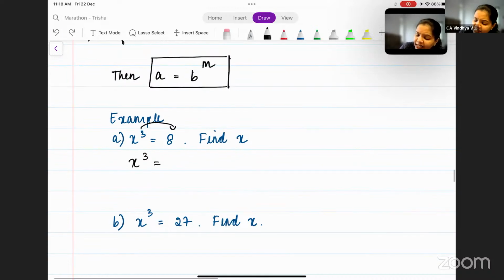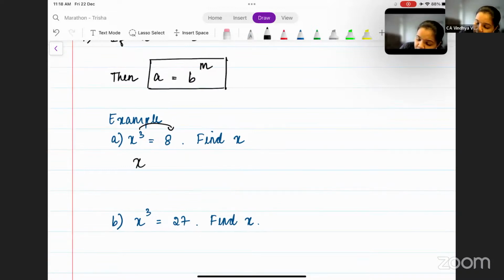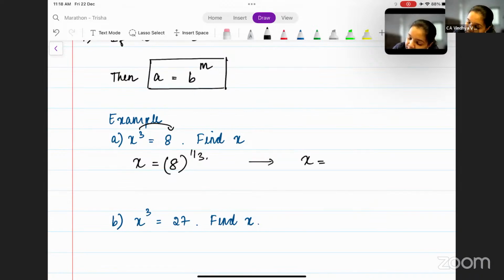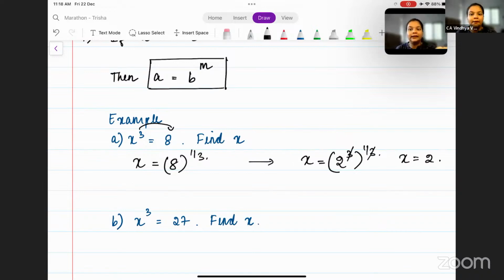Can I write 8 as, 1 minute. First, let us shift this 3. x is equal to 8 to the power 1 by 3, which can also be written as x is equal to (2 to the power 3) whole to the power 1 by 3. So 3 and 3 here get cancelled. So what is the value of x? The value of x is 2. Is this clear till here? Okay, this is how you can use the property.